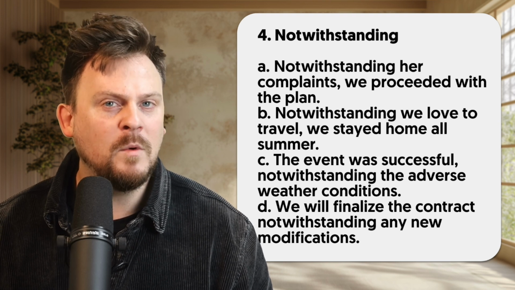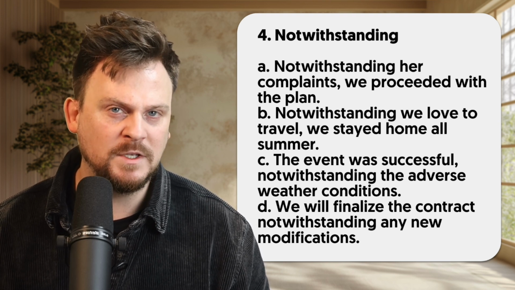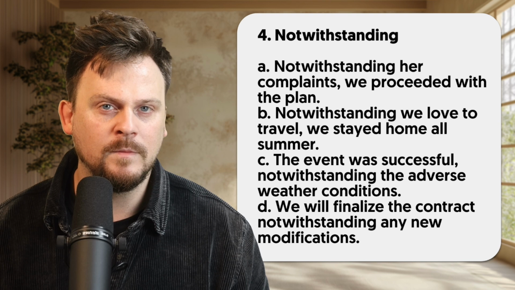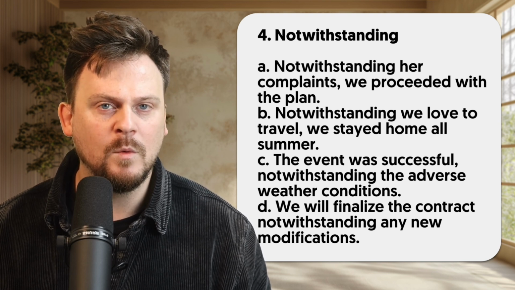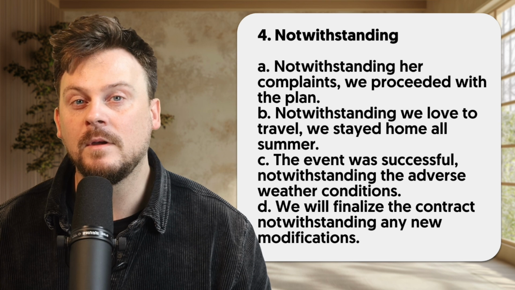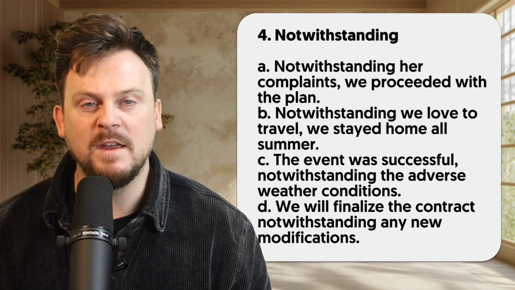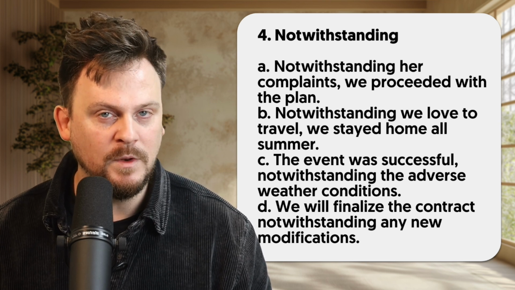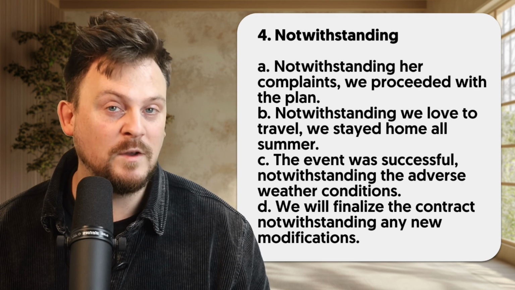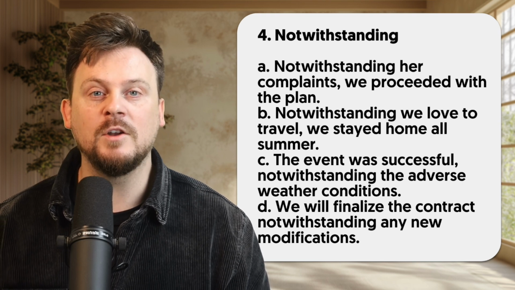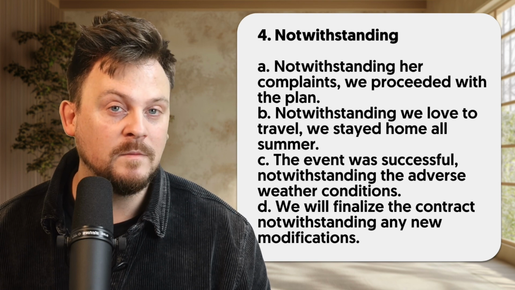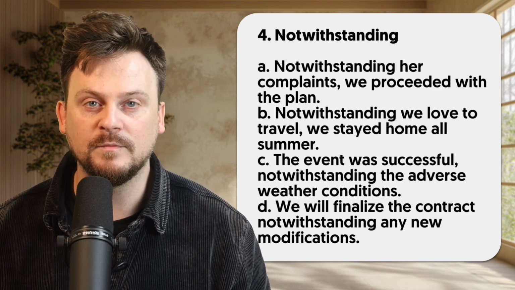A. Notwithstanding her complaints, we proceeded with the plan. B. Notwithstanding we love to travel, we stayed home all summer. C. The event was successful, notwithstanding the adverse weather conditions. D. We will finalize the contract notwithstanding any new modifications.